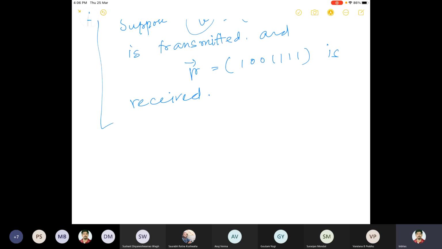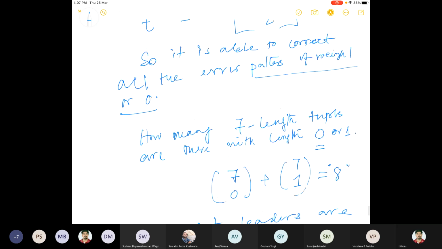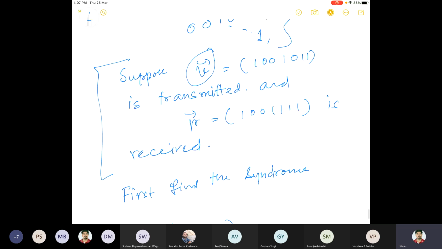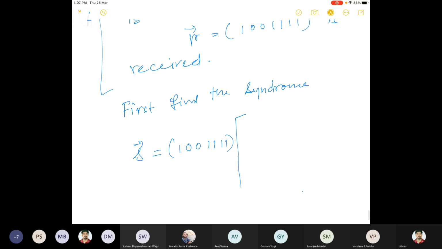First step, find the syndrome. The syndrome is S, which will be R, that is 1 0 0 1 1 1 1, times the transpose of H. H was this one, so I have to take the transpose of H. The transpose of H would look like this: 1 0 0, 0 1 0, 0 0 1, then 1 1 0, and so on.